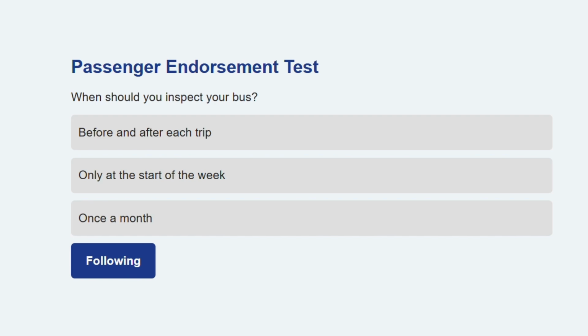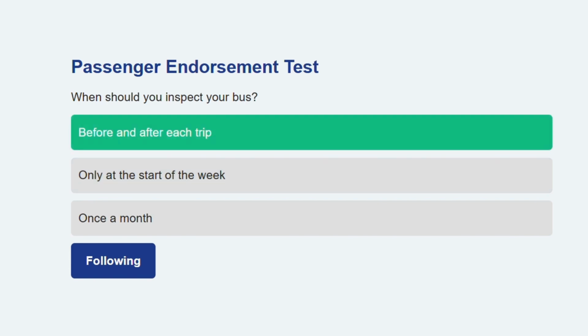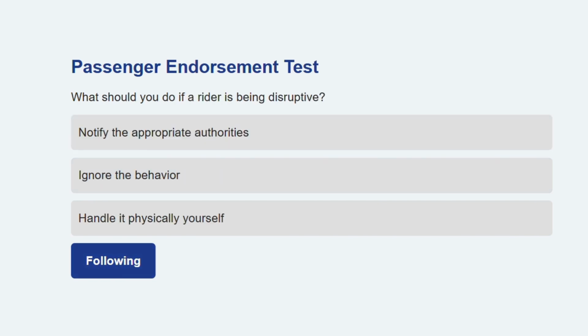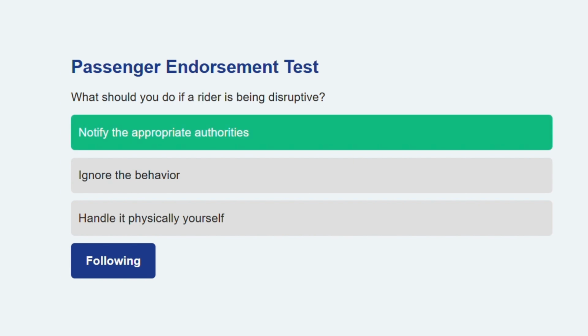When should you inspect your bus? Before and after each trip, this ensures the vehicle is safe and ready for operation at all times. Let's move on to the next question. What should you do if a rider is being disruptive? Notify the proper authorities. This helps maintain safety without escalating the situation.